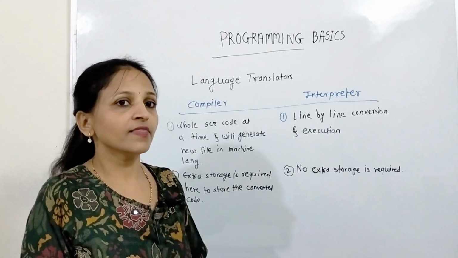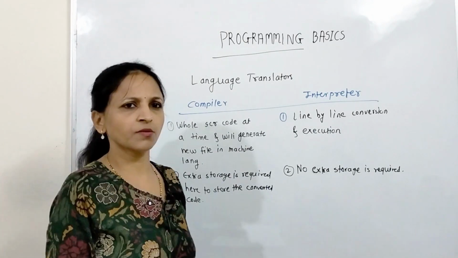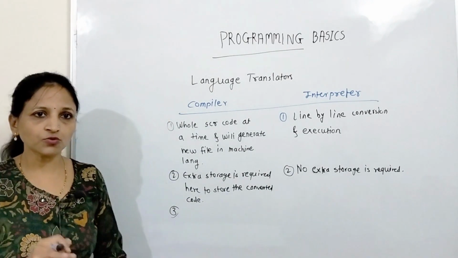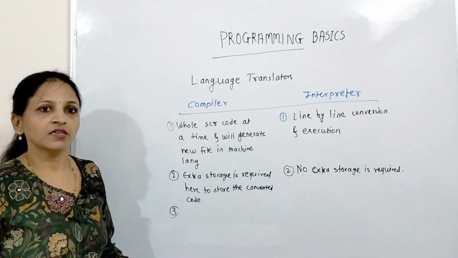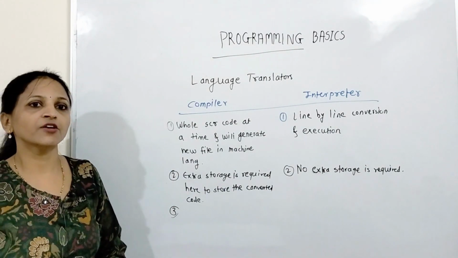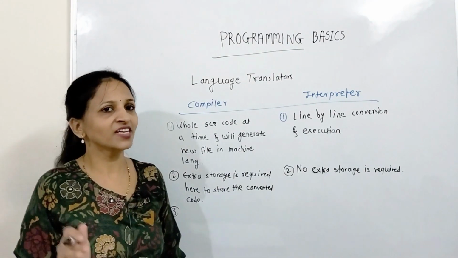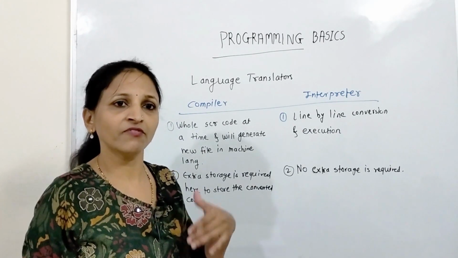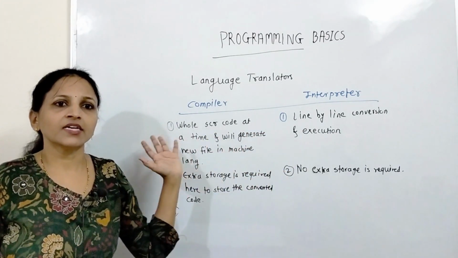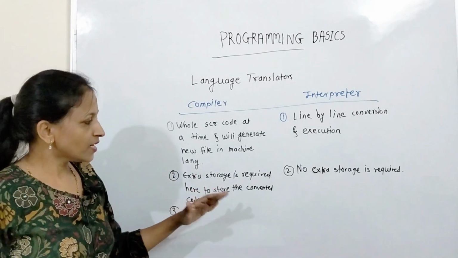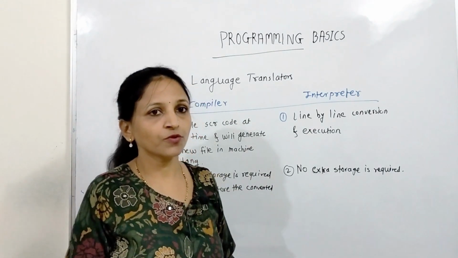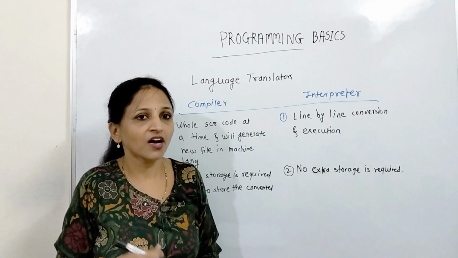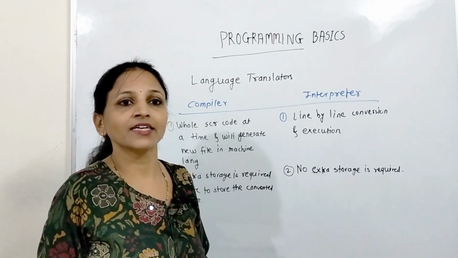If you want to run the same program by giving some different input, then there is no need to compile it again, because whatever compiled code or converted code, that file is already present from when we compiled the first time. That file is already there, and now you can use that converted file again to run a second time.